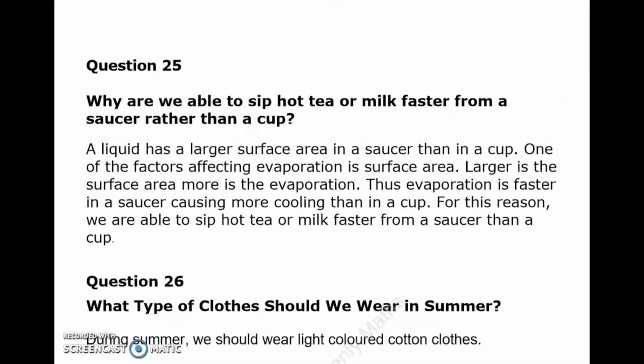Question number 25. Why are we able to sip hot tea or milk faster from a saucer rather than a cup? A liquid has a larger surface area in a saucer than in a cup. One of the factors affecting evaporation is surface area. Larger is the surface area, more is the evaporation. Thus, evaporation is faster in a saucer, causing more cooling than in a cup. For this reason, we are able to sip hot tea or milk faster from a saucer than a cup.